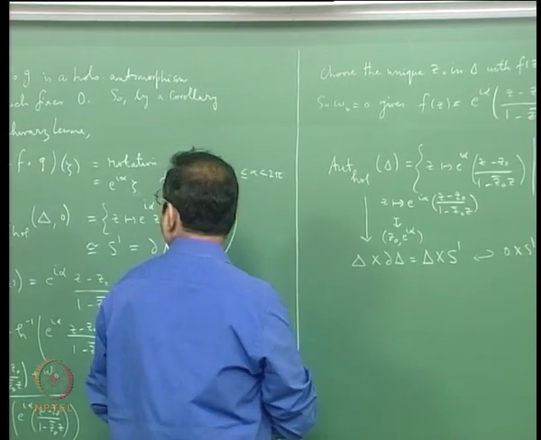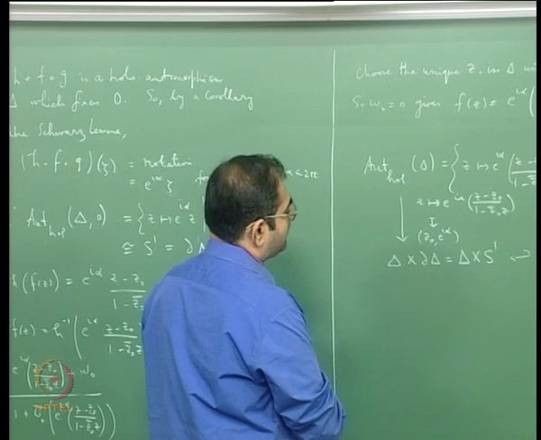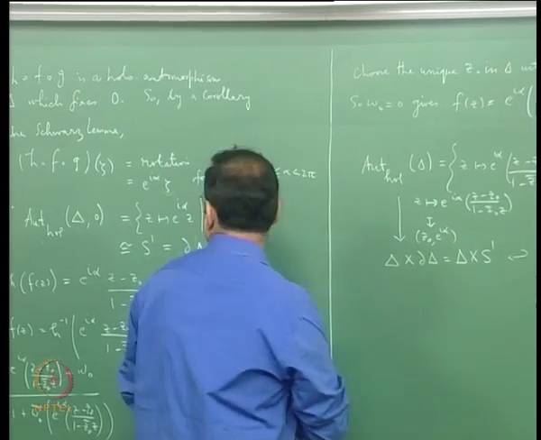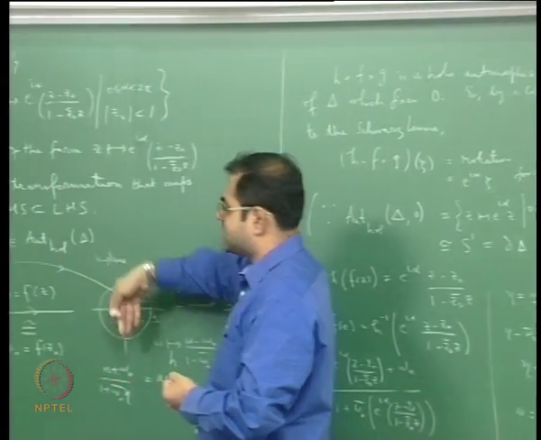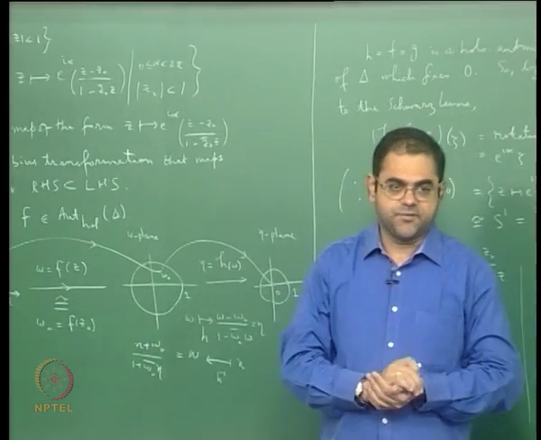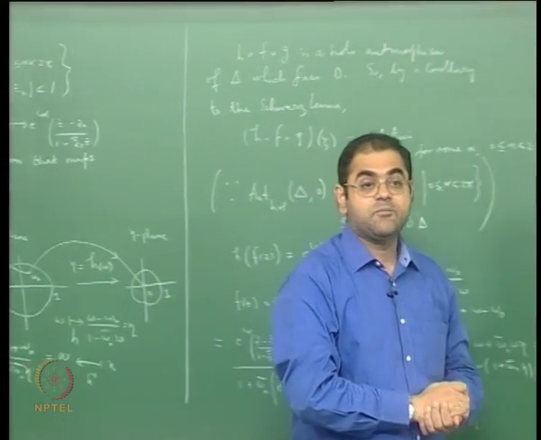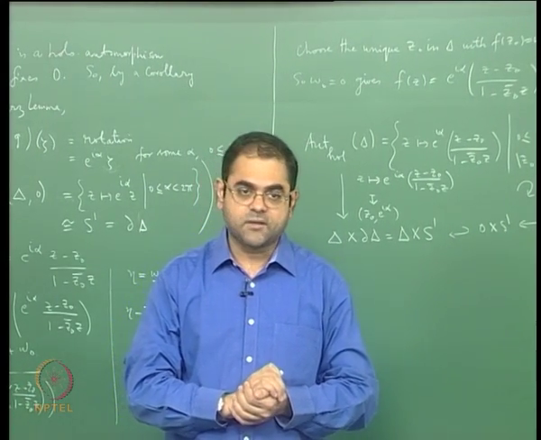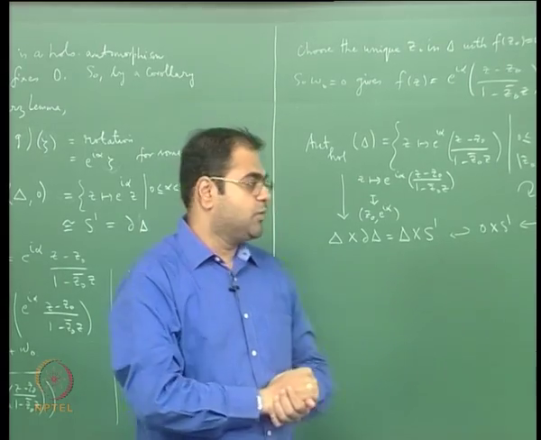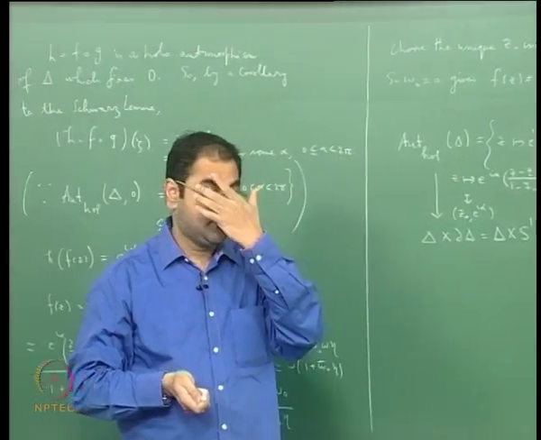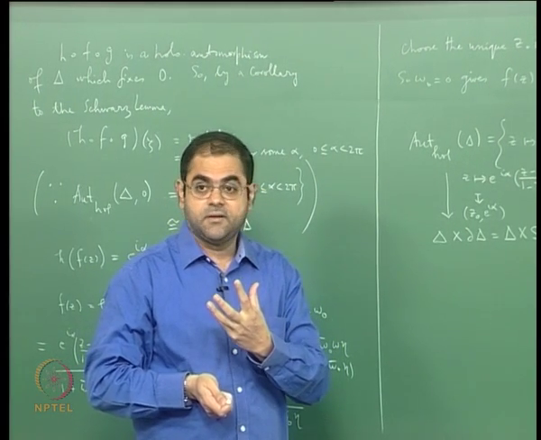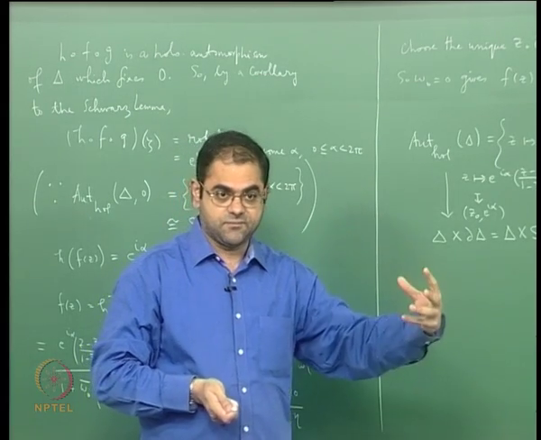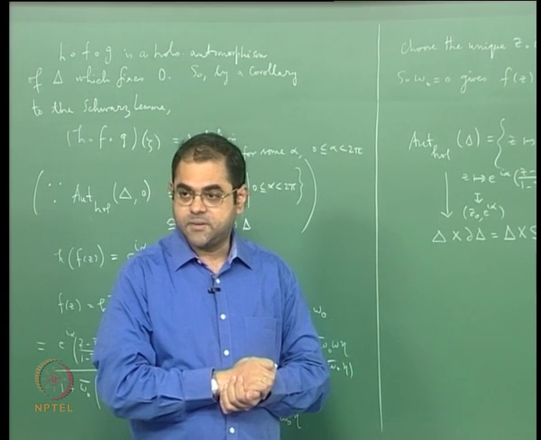So now we come to what we have just looked at, the automorphisms of the unit disk. The question is, what can you say about a general analytic map of the unit disk onto itself? What are the most general statements you can make? What can you say about maps which are not automorphisms of the unit disk but which are analytic maps of the unit disk into itself? What can you say about such maps?